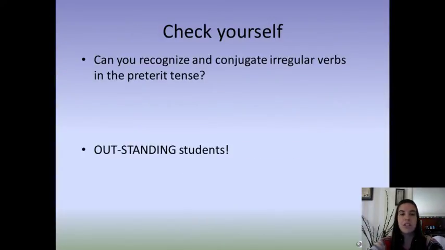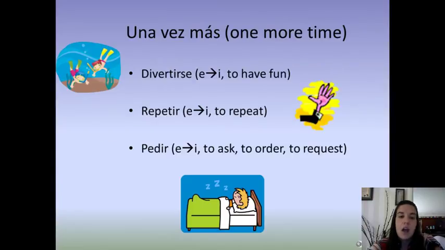Okay, so time to check yourself. Divertirse is a reflexive verb, and the E is going to change to I in which form? The third person form. So the él, ella, usted, and the ellos, ellas, ustedes, and you make a flip-flop. Repetir, the E is going to change to I in the third person, and it's the second E, so repitió. And pedir, the E is going to change to I in the third person form.